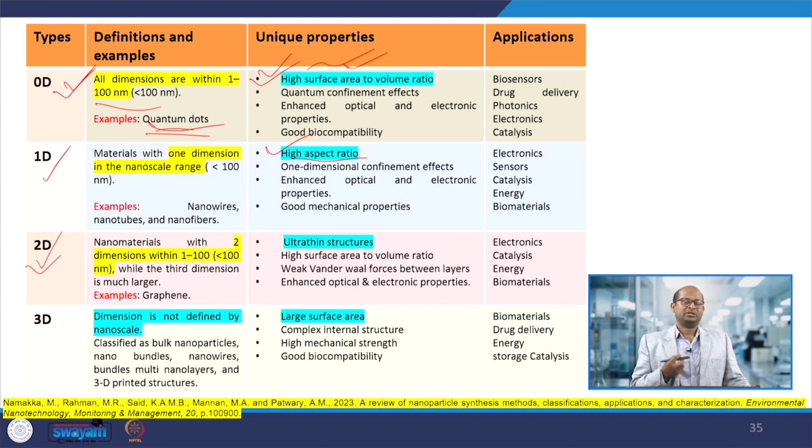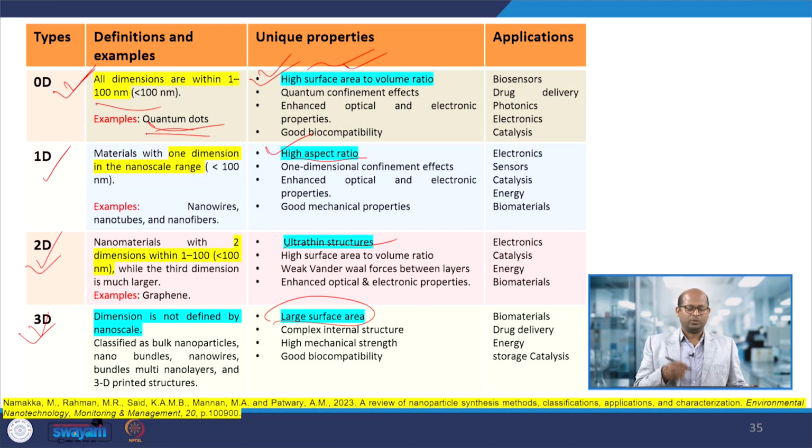And 2D materials have ultra-thin properties, which is useful whenever it is required to coat any surface. So they are ultra-thin coating materials that exist in the very nano range of thickness, and they have an extremely high surface area to volume ratio. 3D materials also have a large surface area, but compared to 0D, 1D and 2D materials they have a lower surface area to volume ratio.